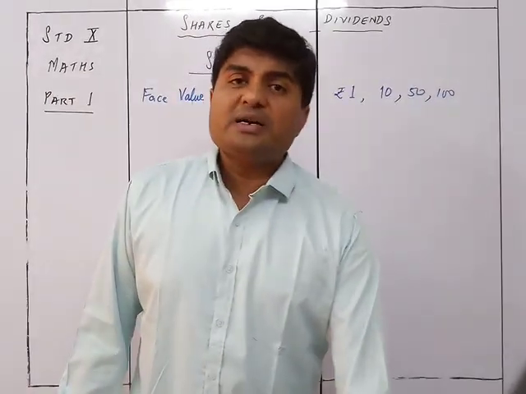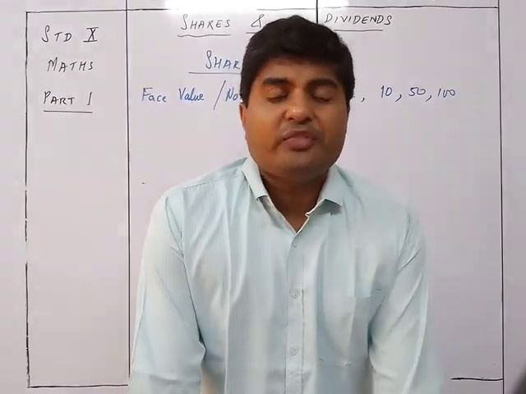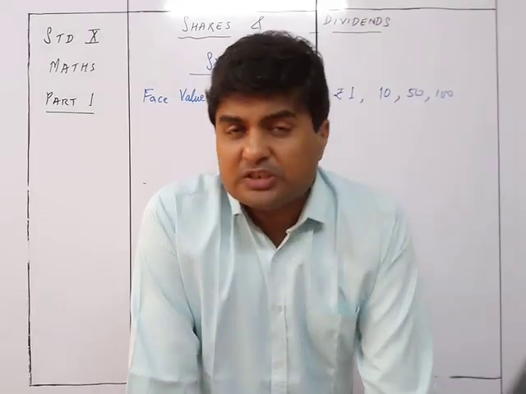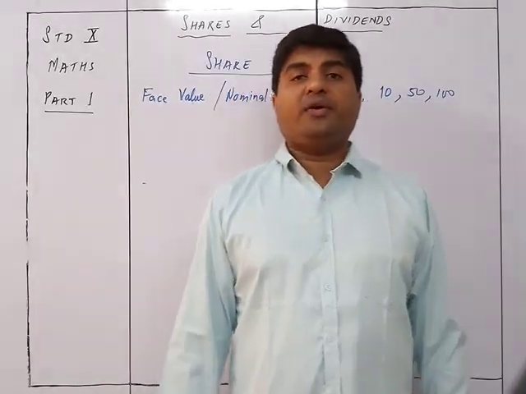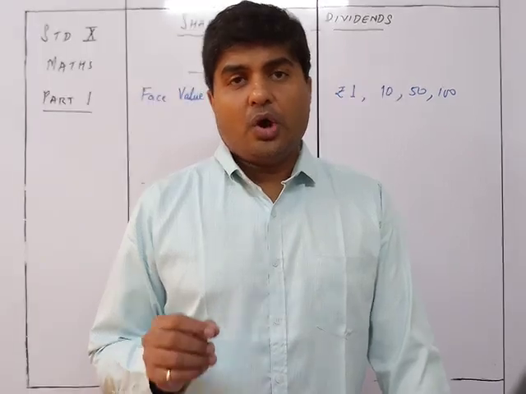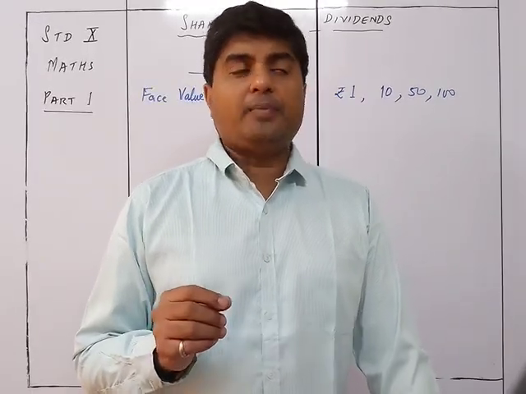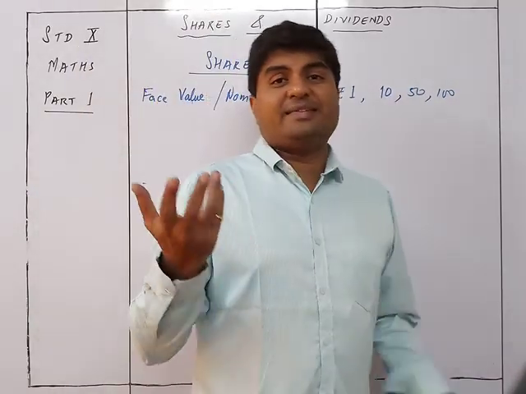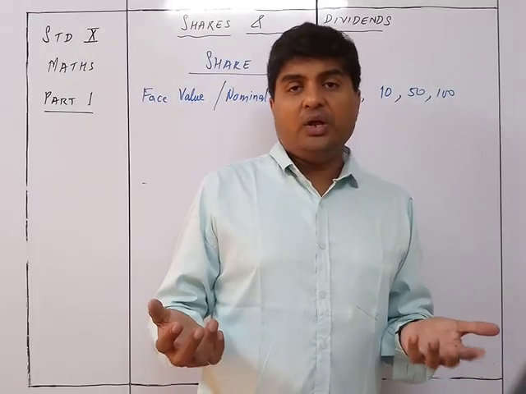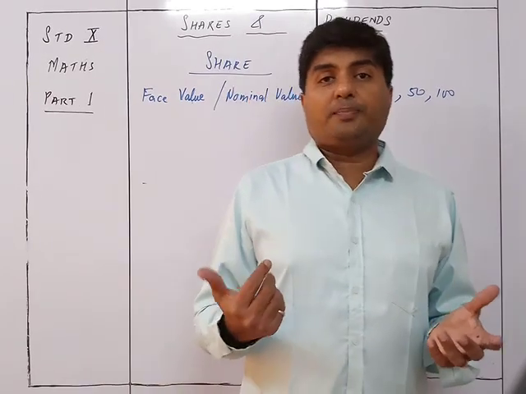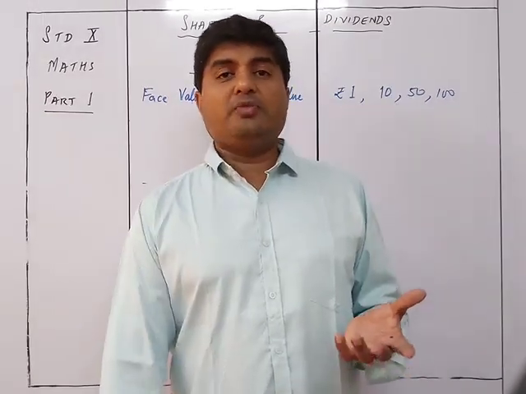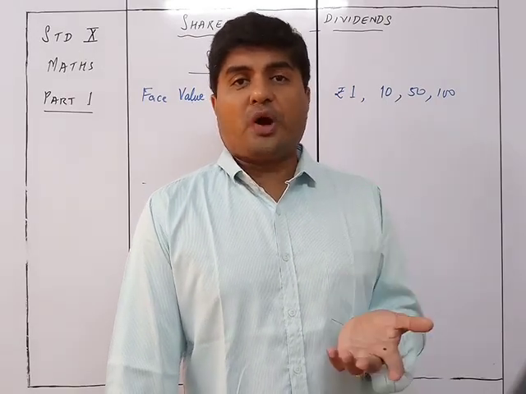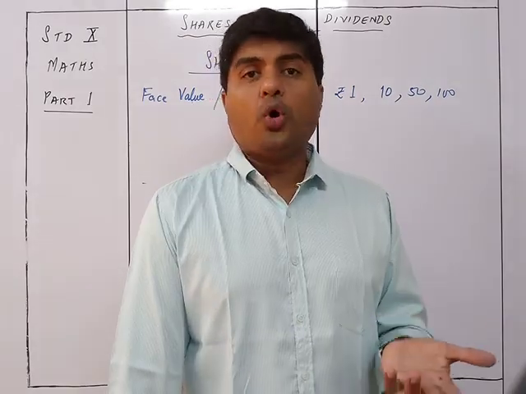Now once a person buys a share of the company, it becomes the moral responsibility of the company to give a part of the investment made by that particular person as, you can consider as interest on the money invested, or you may consider as the share of the profit. Whatever profit the company is making, the company will share its profits with the shareholders.